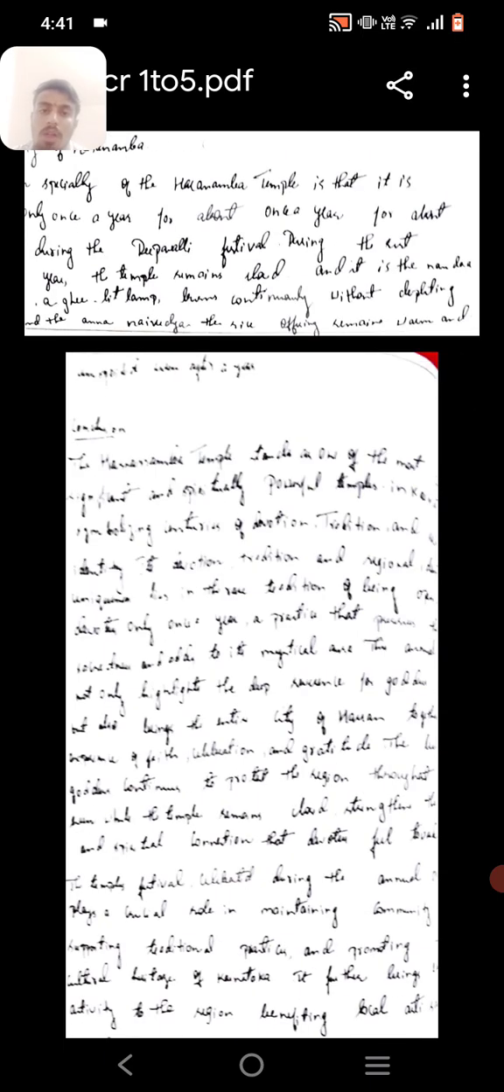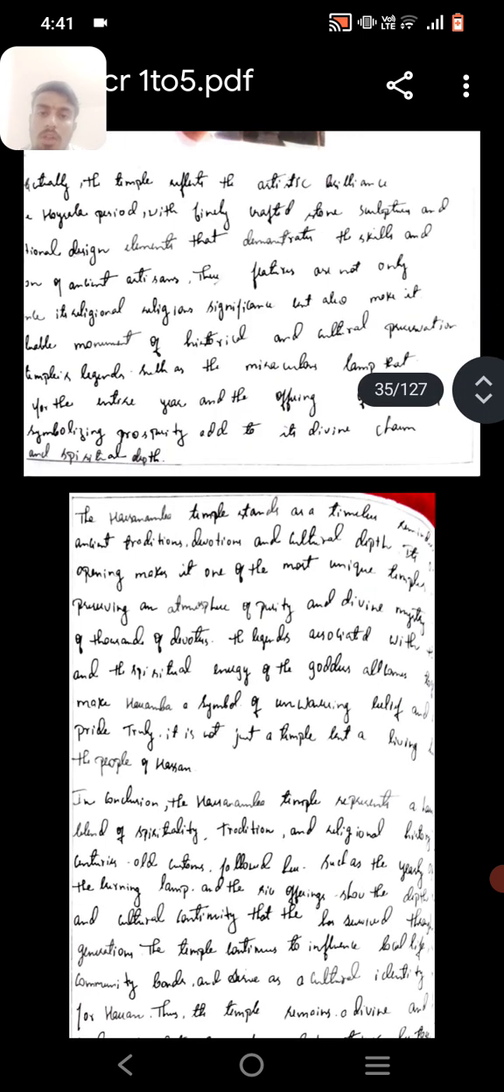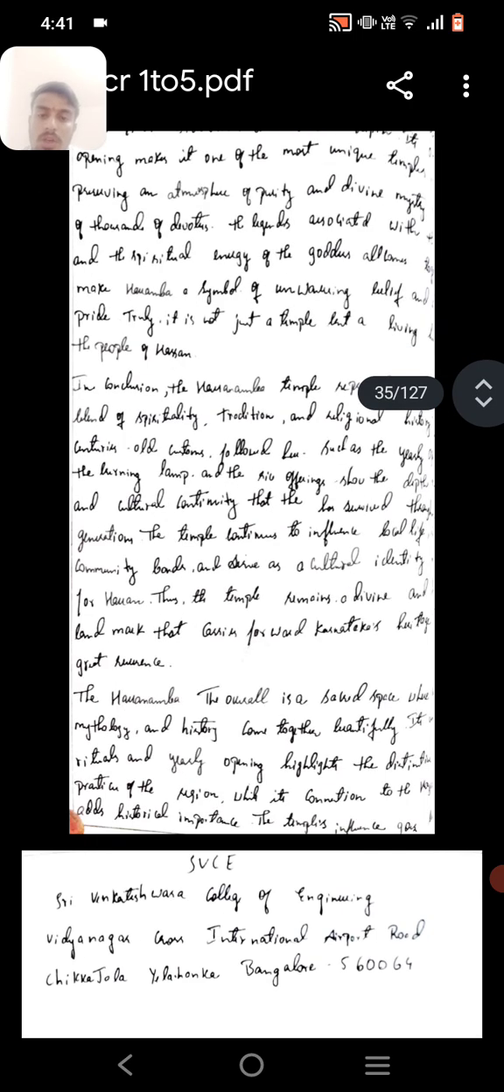At last, the Asanamba temple stands as one of the most significant temples in architecture, tradition and religion. It is a traditional architecture. In conclusion, the Asanamba temple stands as a remaining ancestral devotion.